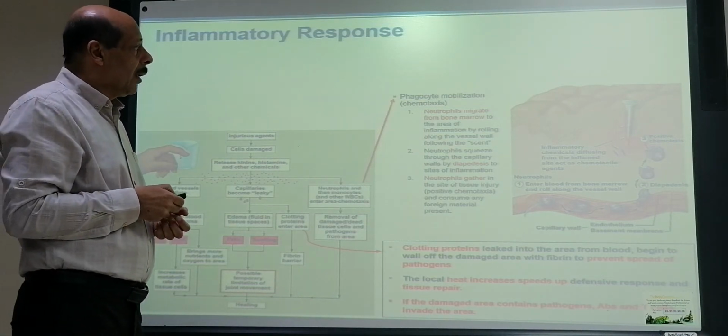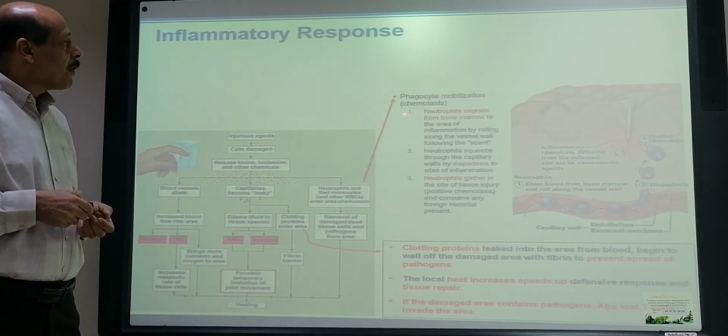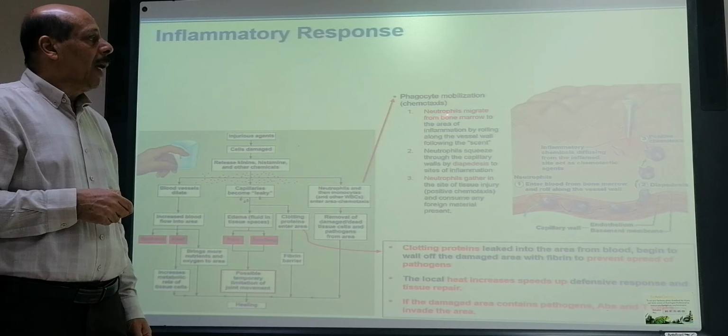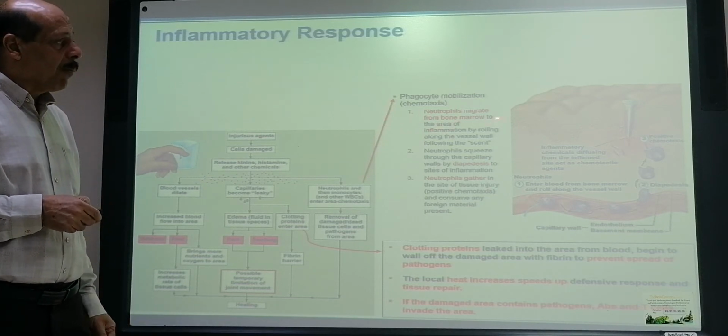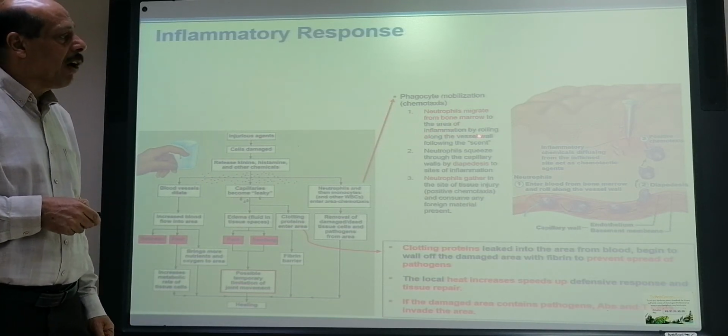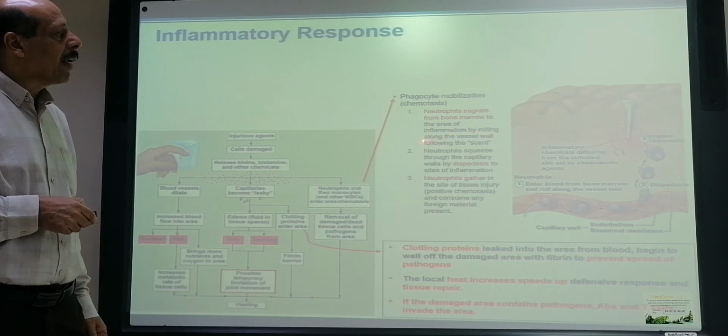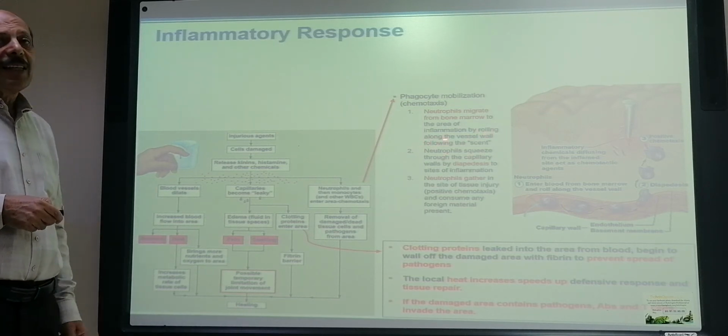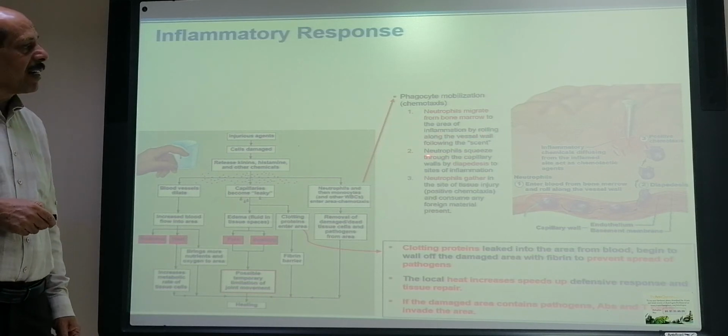So the phagocytes, as we said here, or the neutrophils, migrate from the bone marrow to the area of the inflammation by rolling along the vessel wall, following that event and destruction.